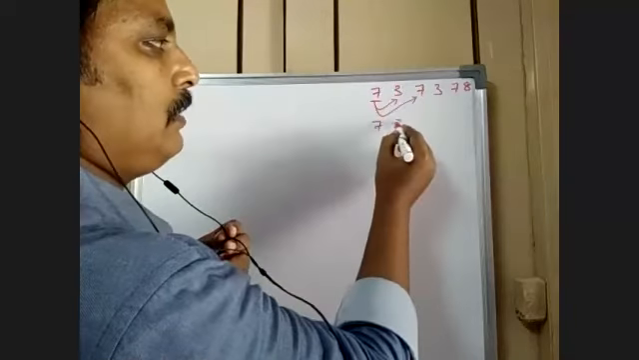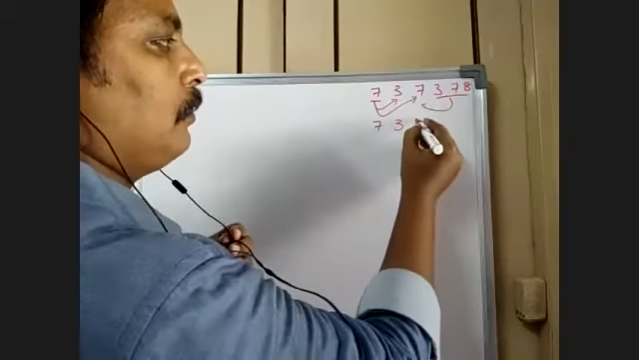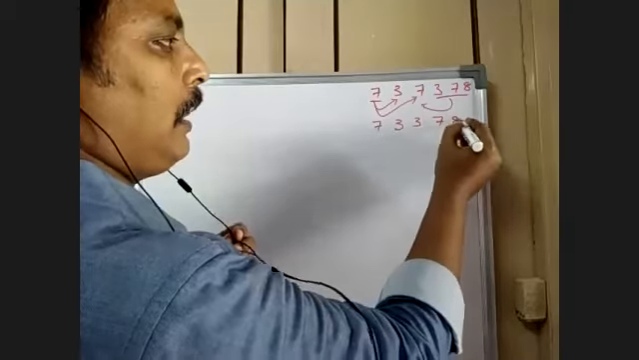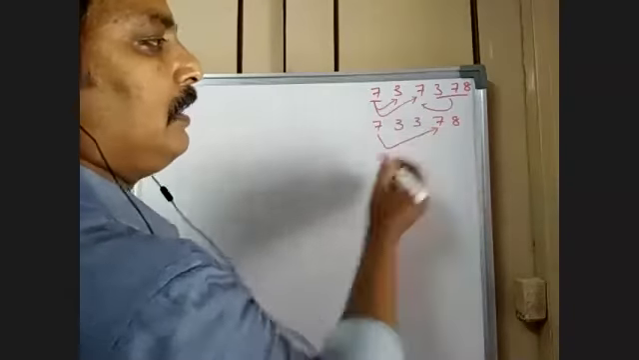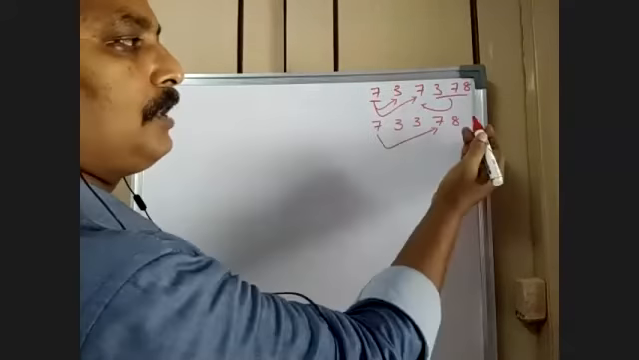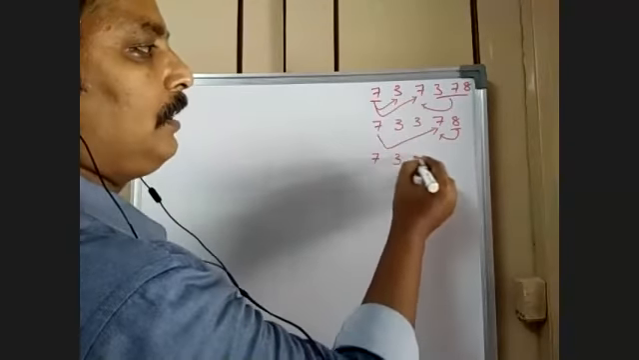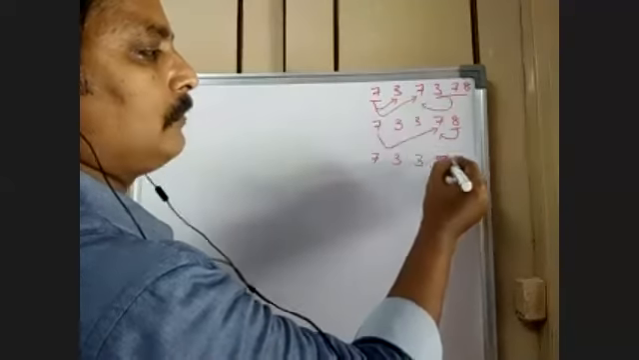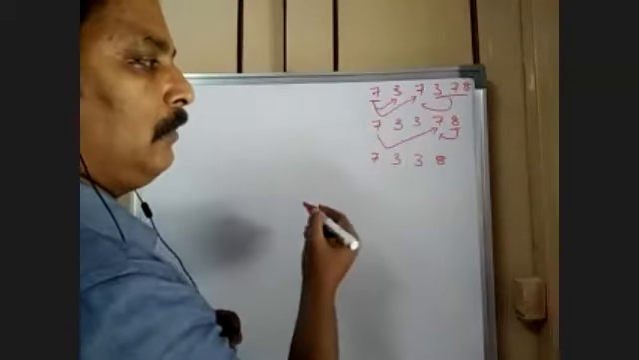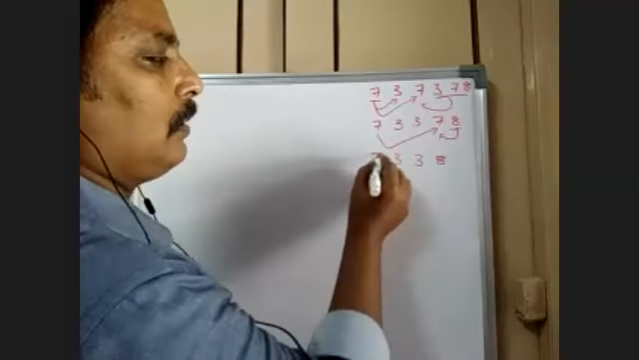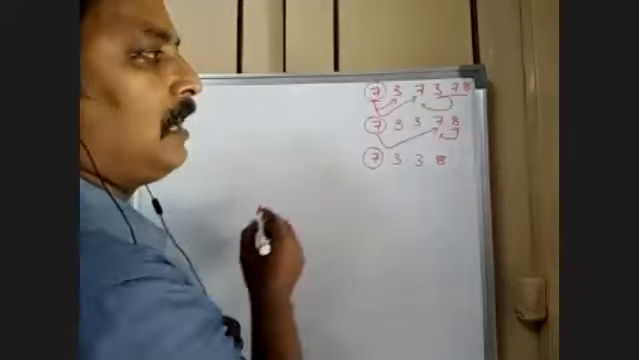Now I shift all the elements towards left. That means 7, 3. These 3 elements are shifted. So 3, 7, 8. Now again, I compare this with this. Again, shift the remaining elements towards left. So 7, 3, 3, 8. Now again, the first element is over. I just have done it.